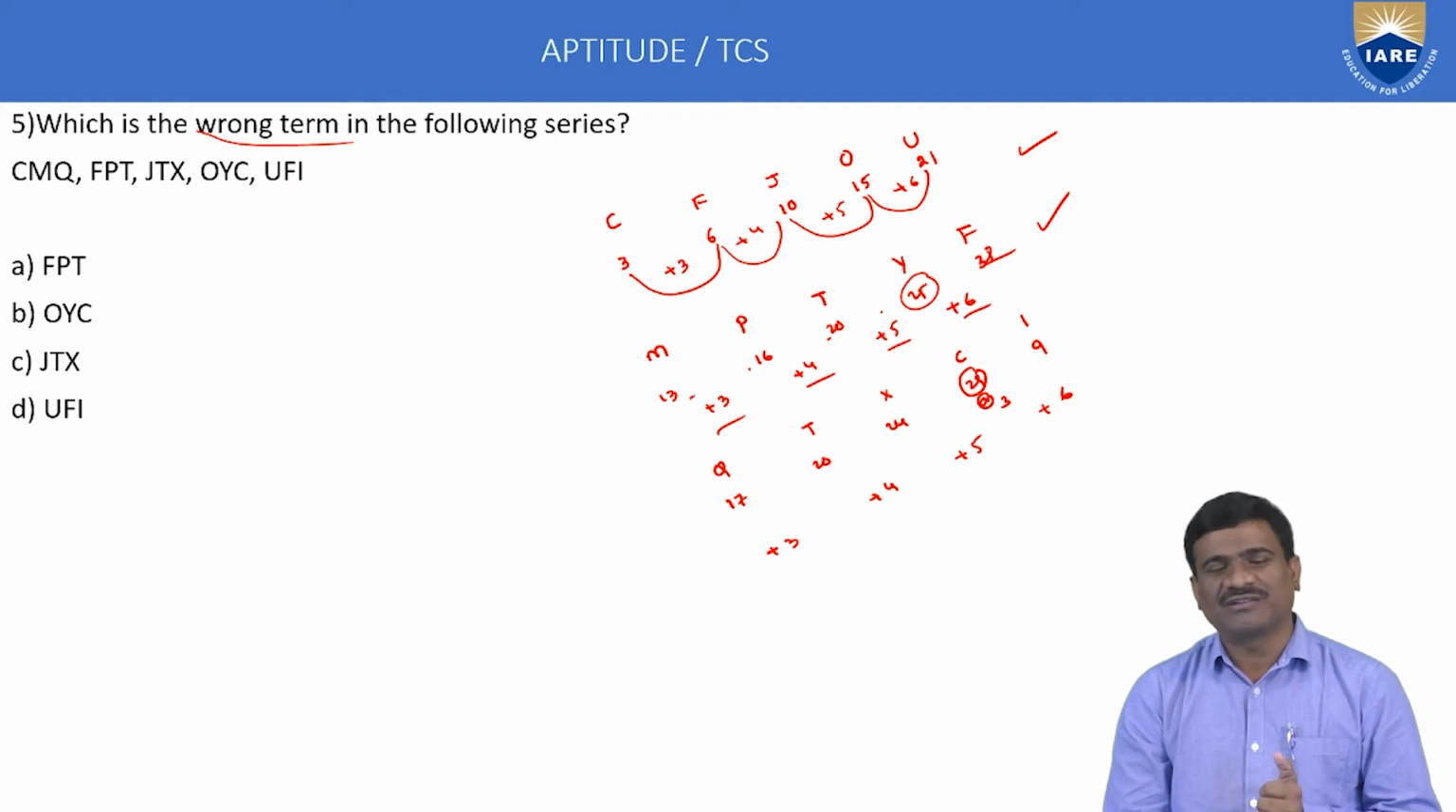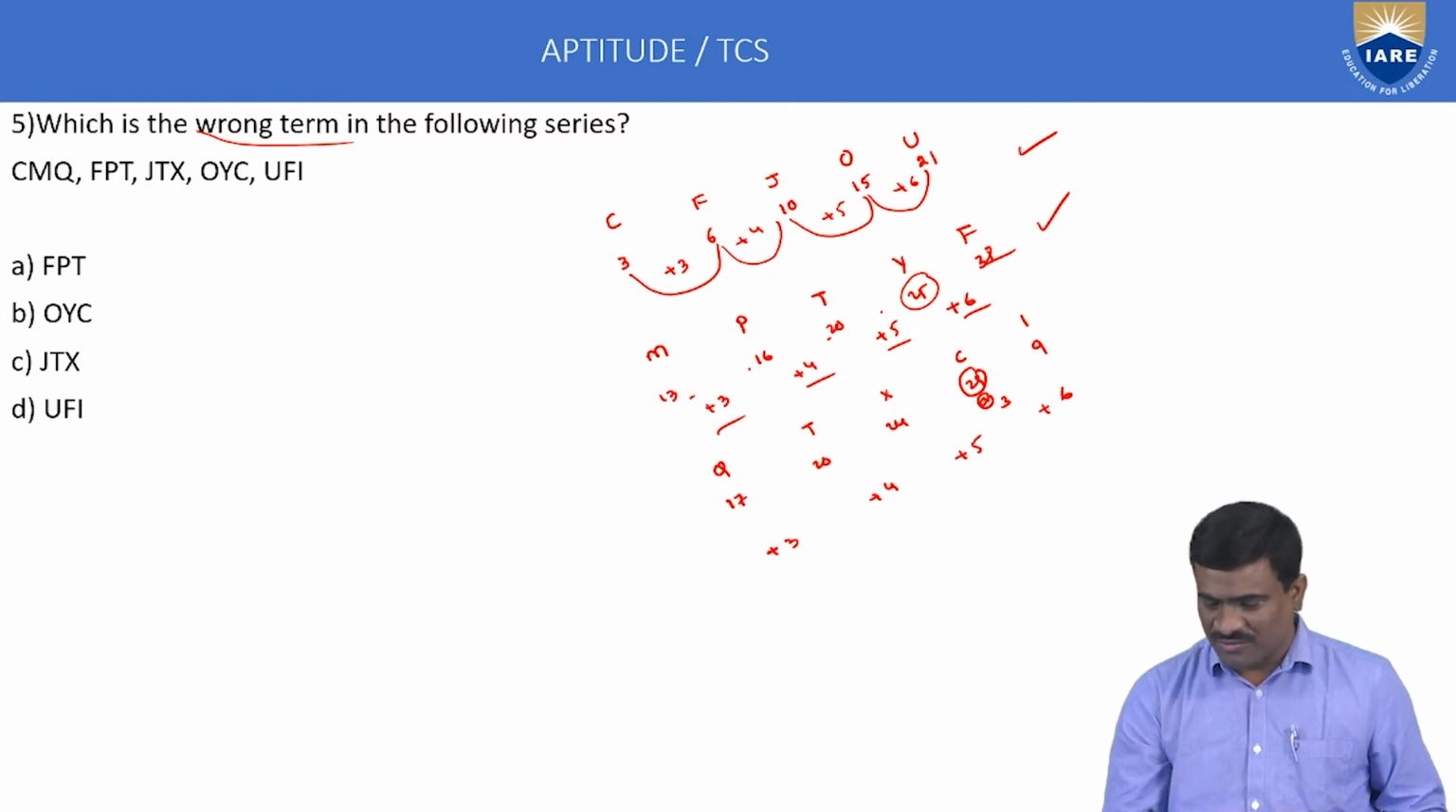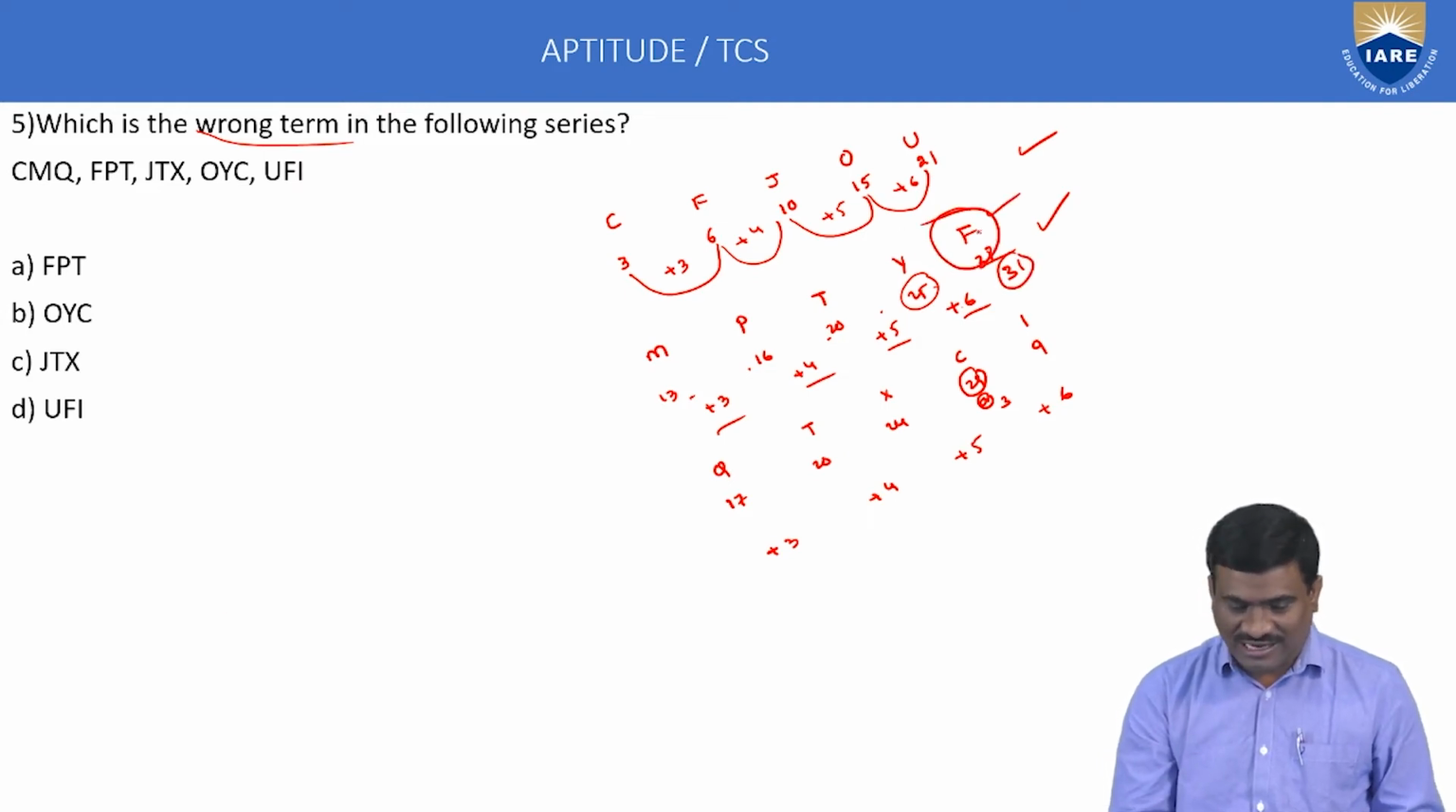Suppose A 27, B 28, C 29, D 30, E 31, F 32. But 25 plus 6 is 31, but not 32. This series is not correct. So F is not correct. F means second letter F.